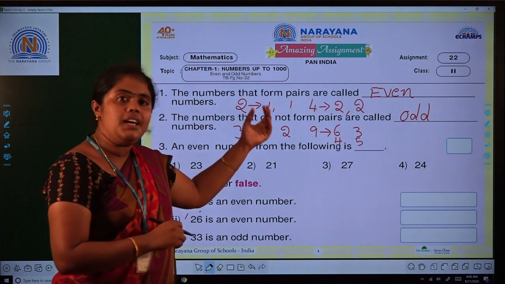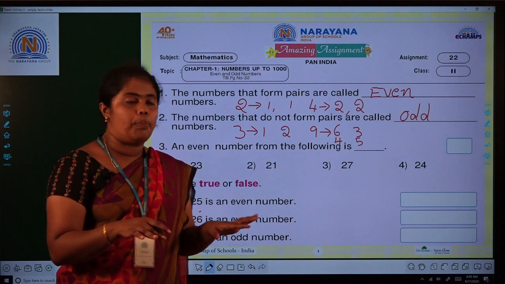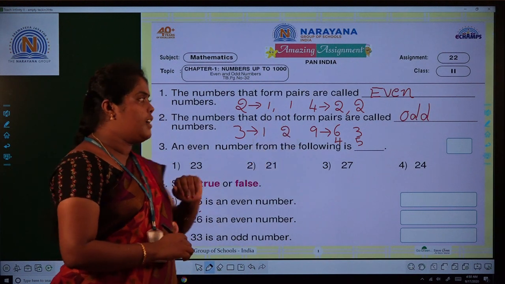If you form the pairs, it is called as even numbers. If we cannot form the pairs, it is called as odd numbers.